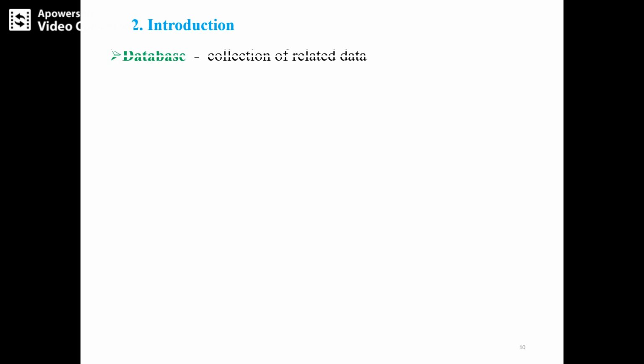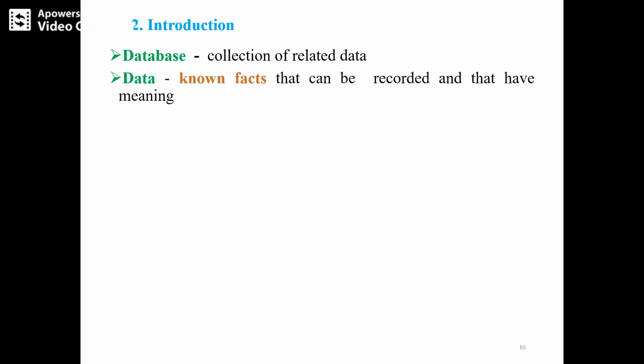The first point is what is meant by a database. A database is a collection of related data. For example, if I'm talking about student data, students will have a USN, name, address, and phone number. These are all related data of the student database. So this is an example of a database. Next is what is meant by data. Data is nothing but a known fact that can be recorded and that has some useful meaning.